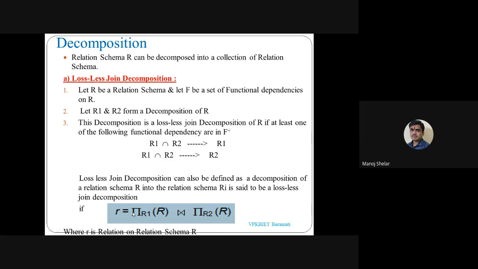A formula is also available: R is equal to the projection of R1 joined with the projection of R2. Projection is a relational algebra expression we saw in the previous lecture. Projection of R1 means all attributes of R1, and projection of R2 means all attributes of R2, and their join result is R. Then this condition is satisfied, and this is a lossless join decomposition. If at least one condition holds, it is a lossless join decomposition.